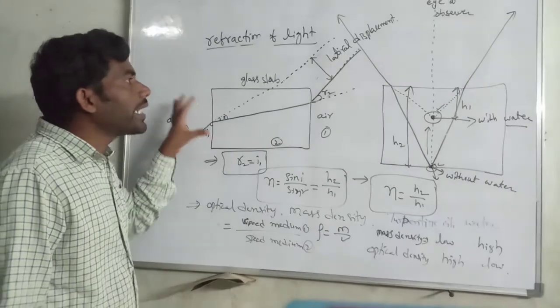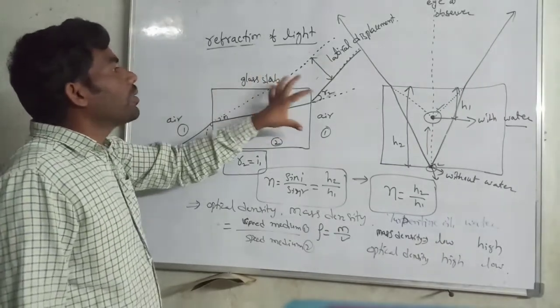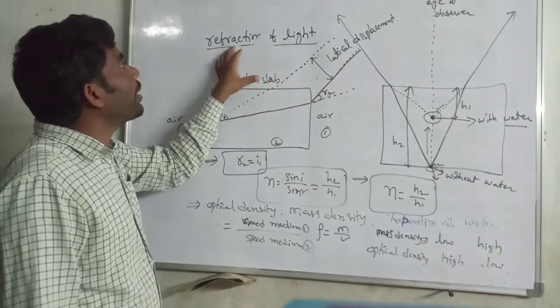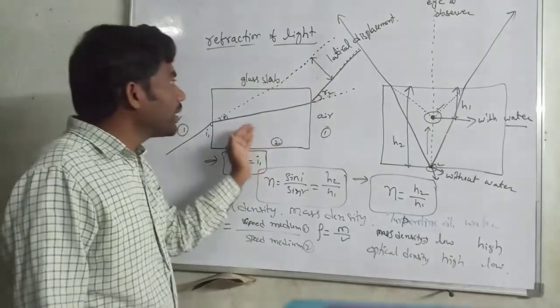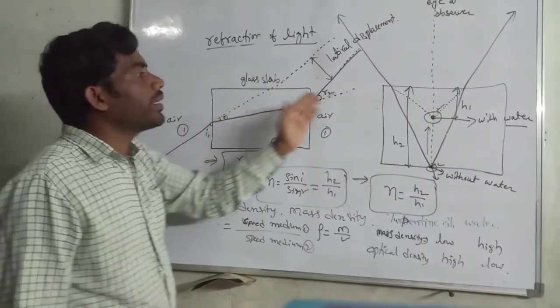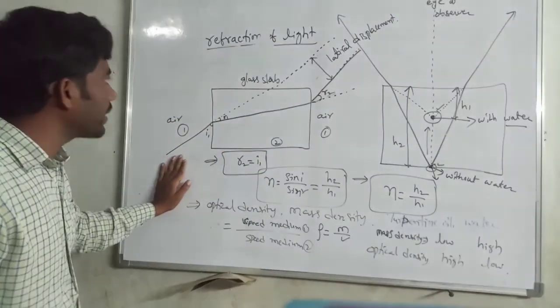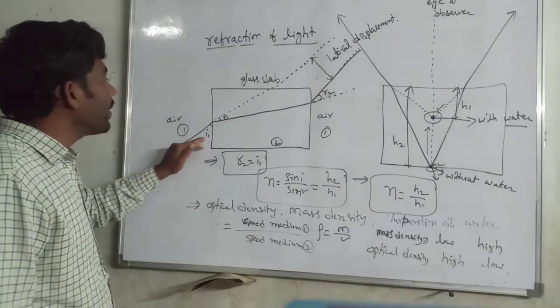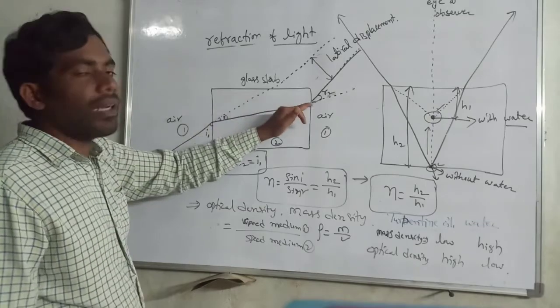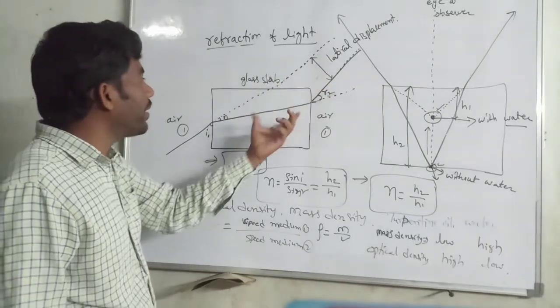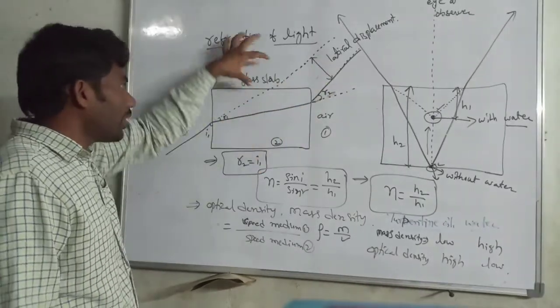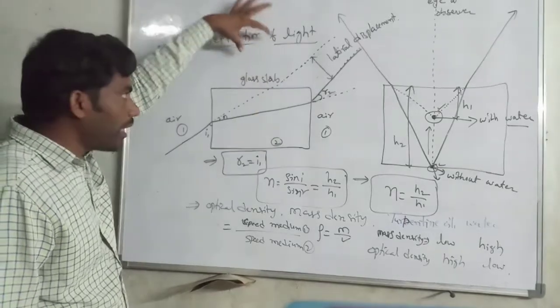And what are the examples of the phenomena of refraction surrounding us? This is example 1 and this is example 2. In the first, the incident light is parallel to the emergent light between the two media at the interface.